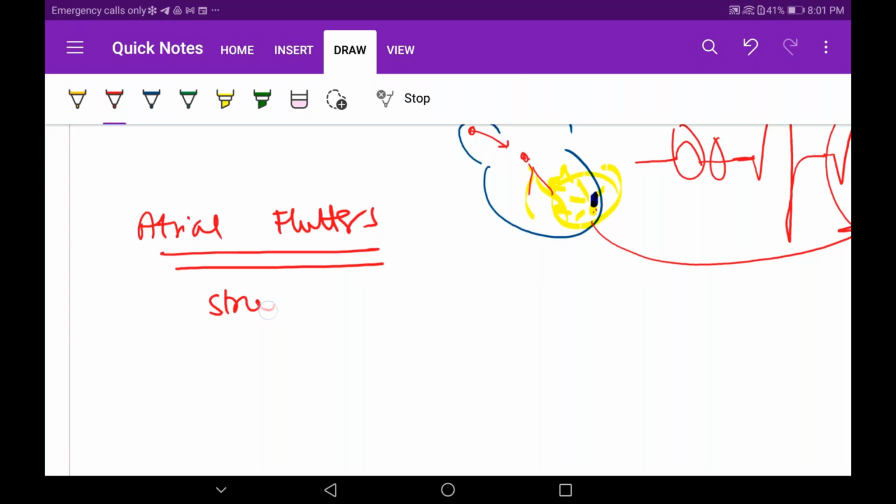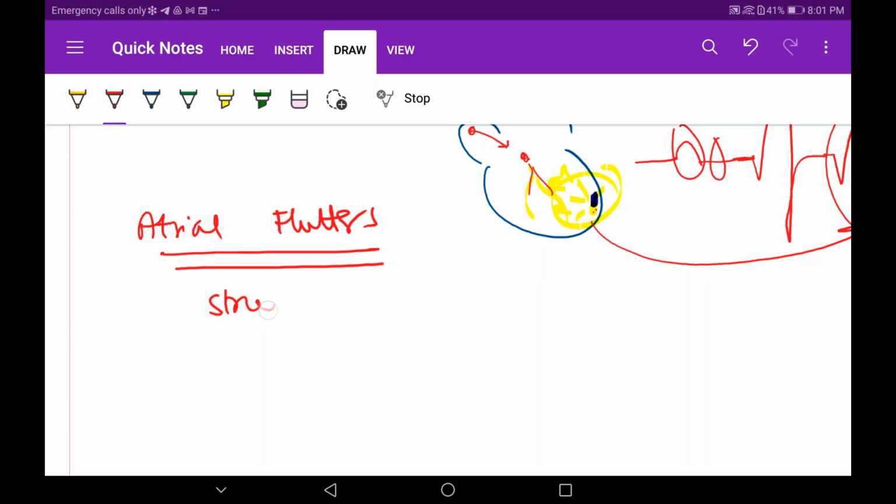So what are the characteristic features of atrial flutter? Means there will be a single large ectopic. That means there will be only one ectopic. So that's why the heart rate is a little less compared to fibrillation. In fibrillation, there will be many small ectopics. All these atrial fibrillation and flutter impulses are being generated in the atria, that's why the name is atrial. So all these ectopics are generated in the atria.